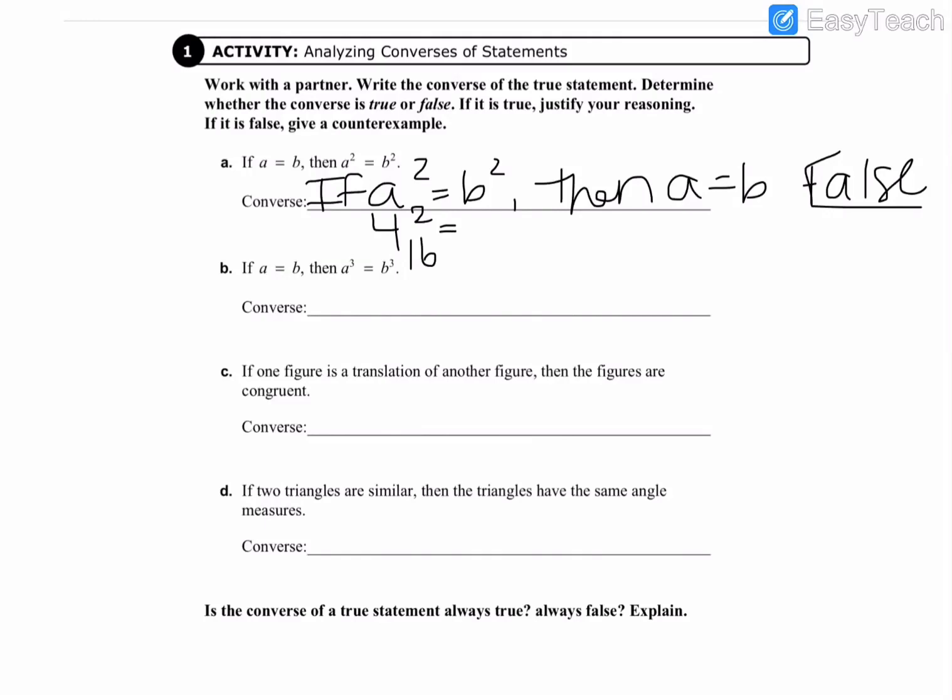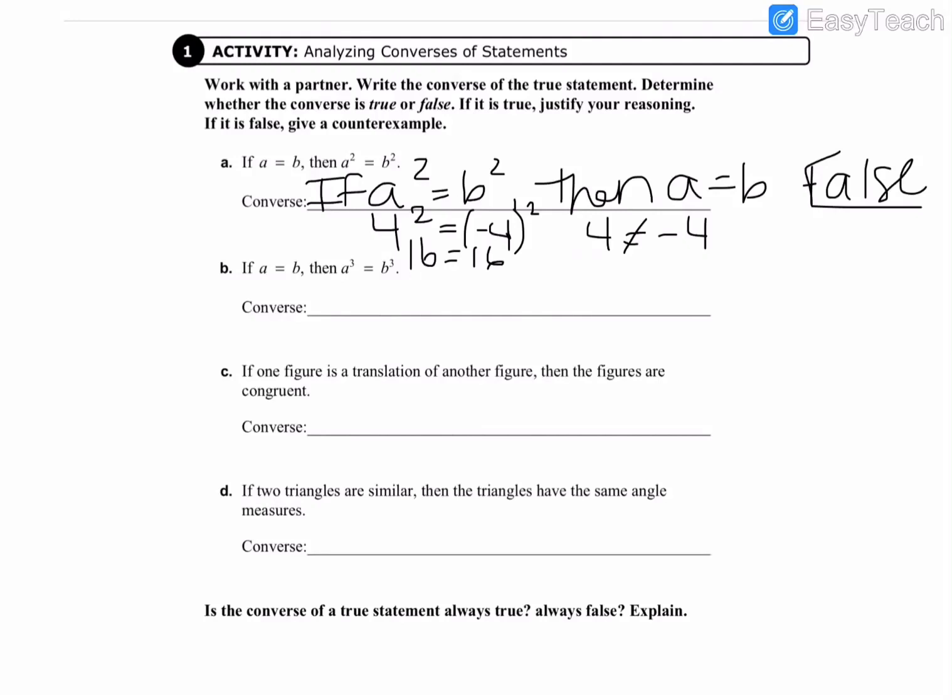But we could also square -4 and get 16. And we all know that 4 does not equal -4. So the converse of this statement is false. Could there be a way that that would be true? Yes, it would just be the same number.